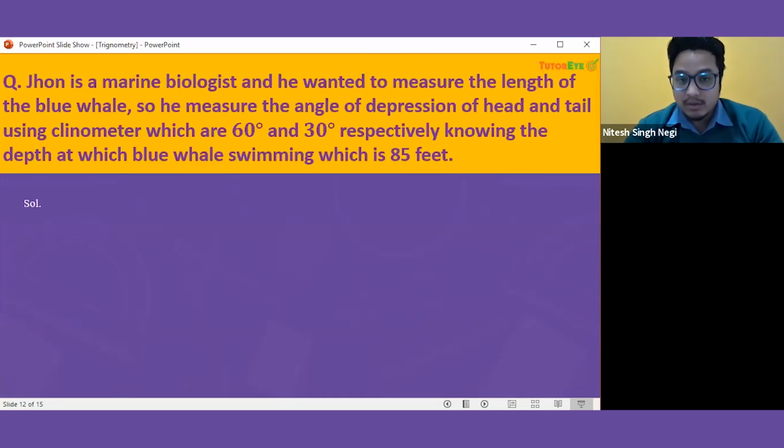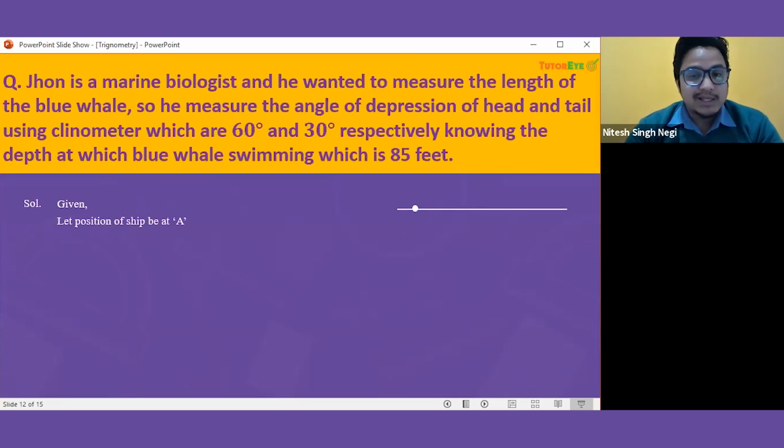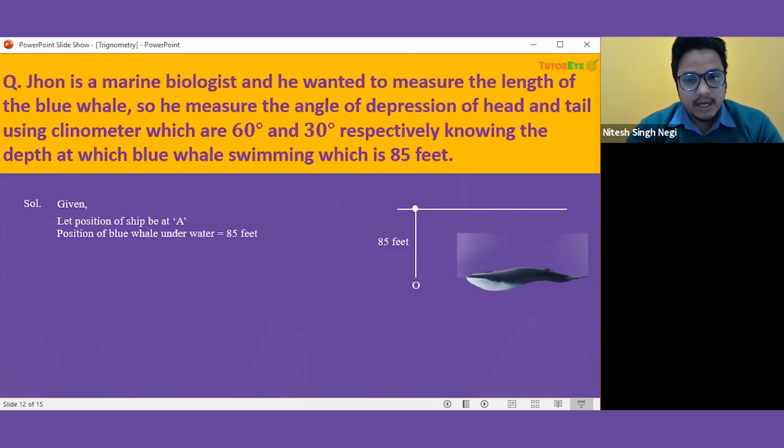So let's start how we can solve this. First of all, we have to frame a diagram for this. The first thing we have to see is the position of John. So let us suppose, because he must be on a ship or a cruise, that the angle should be measured from the ocean level, or you can say the sea level. So that line is the sea level, and the depth is 85 feet at which this blue whale is swimming. So now the angle of depression of the head is 60 degrees.